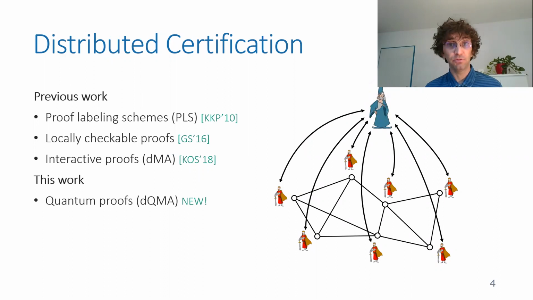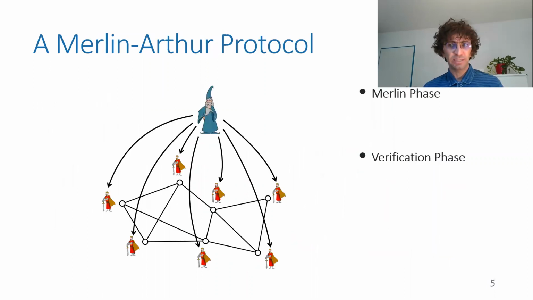So these kinds of problems of certifying that a network with labels or data on it has some desired properties were studied a lot in distributed computing under many different settings and many different names. And we give the quantum take on these kinds of problems, which we call distributed quantum Merlin-Arthur proofs. And why? So we extend to the quantum setting the distributed Merlin-Arthur protocol that was presented 2 years ago in Potsdam.